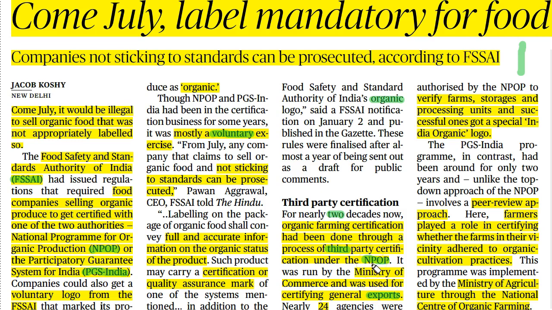This National Program for Organic Production is right now run by the Ministry of Commerce, and it has authorized 24 agencies to certify the NPOP certificate. The main aspects which these agencies look for in an organic product are: number 1, the verification of farms; number 2, the verification of storages; and number 3, the verification of processing units.